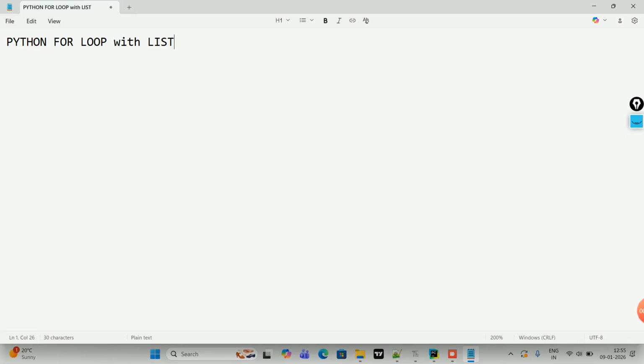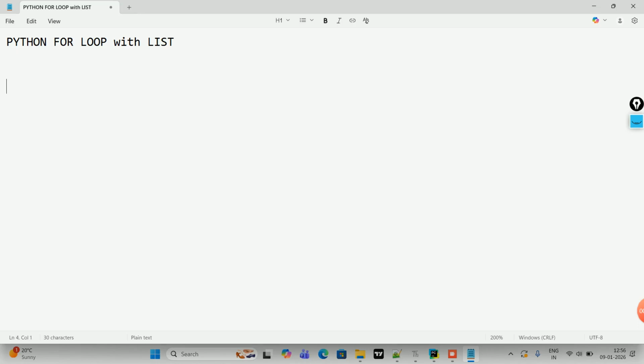Today we are gonna start the Python for loop with list. Python for loop, in the sense, we have two kinds of loop here, for loop and while loop. So we are gonna talk about the for loop with list. In the previous session, we have already learned how to play with the list, and based on that, we have created a couple of games also, stone, paper, scissor, or rock, paper, scissor. So now we are gonna learn the loop with list.